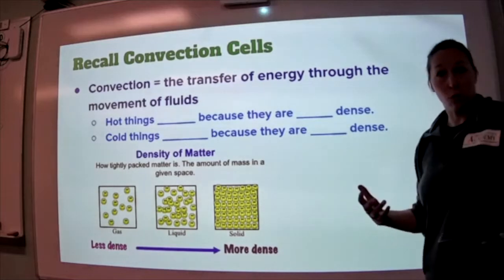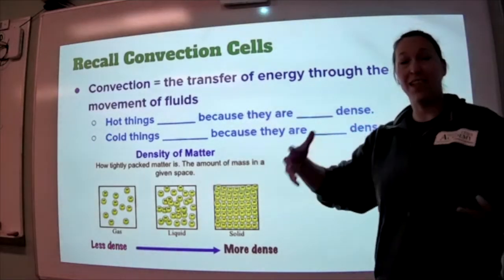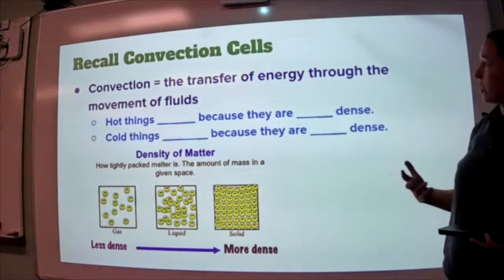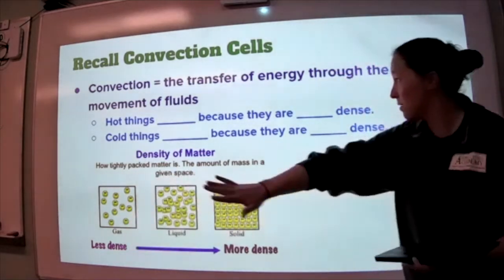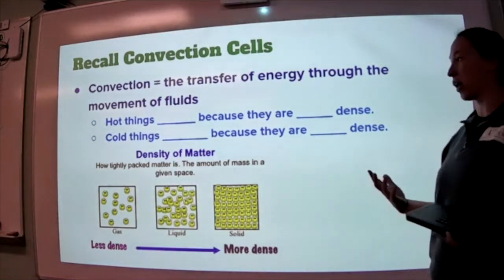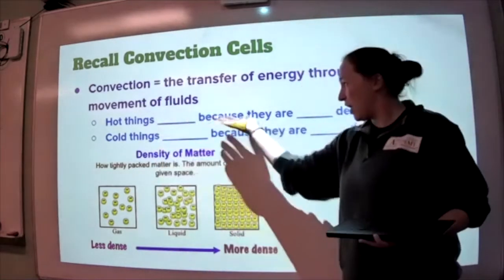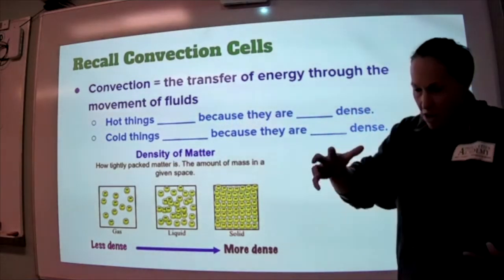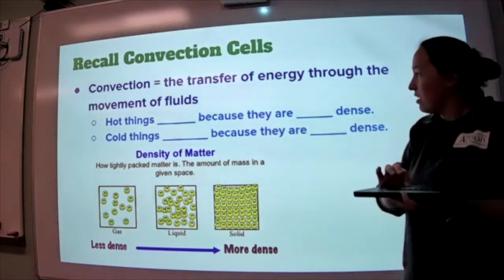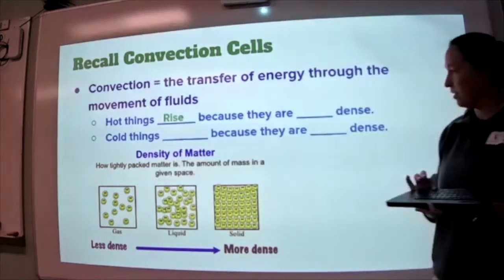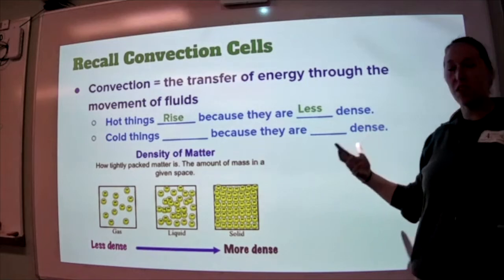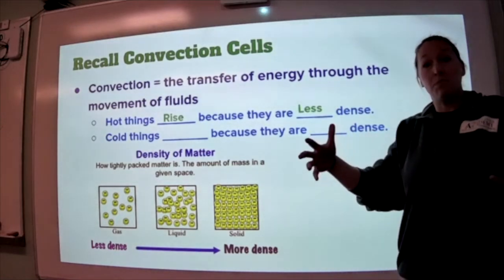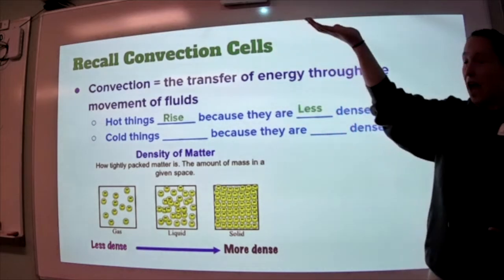So other things that we've covered so far, right? In our last unit, when we were talking about the layers of the earth, we talked about convection cells. Remember, convection is the transfer of energy through the movement of fluids. Back when we were looking at lava and how that worked, hot things rise because they are less dense. Remember what hot things do? Think about it. Those particles get enough energy, they start to expand. So they rise because they're less dense, just like a hot air balloon. You turn that flame on, those particles heat up, they spread out, and they start to rise in the atmosphere.